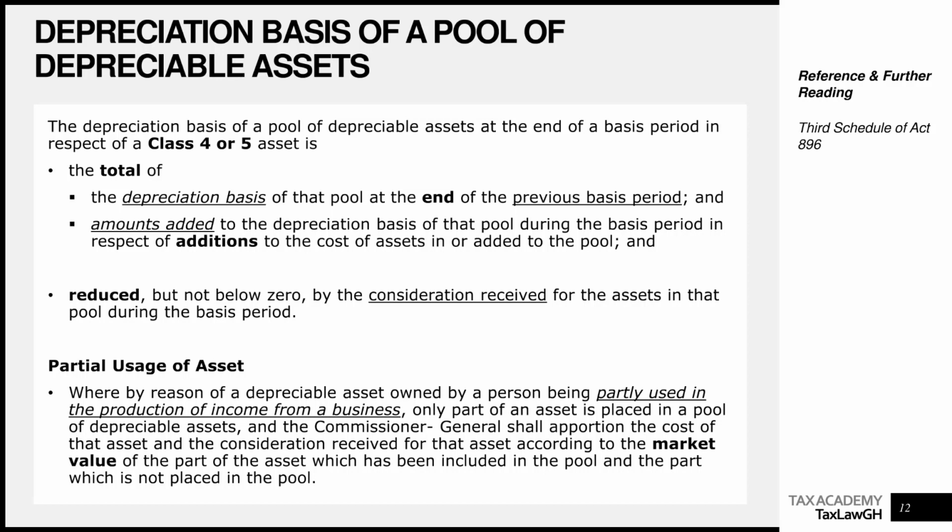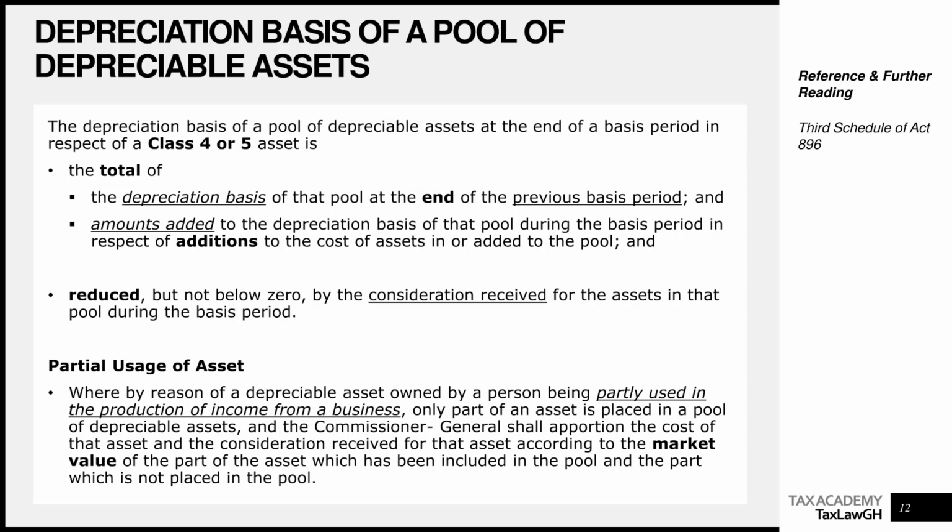We are saying that the depreciation basis of a pool of depreciable assets at the end of a basis period in respect of a class 4 or 5 pool of assets is the total of the depreciation basis of that pool at the end of the previous basis period. Nothing has changed here. It's the same written down value brought forward, and amounts added to the depreciation basis of that pool during the basis period in respect of additions to the cost of assets added to that pool. Nothing has changed, plus additions or cost of assets added, and reduced but not below zero by the consideration received for the assets in that pool during the basis period.